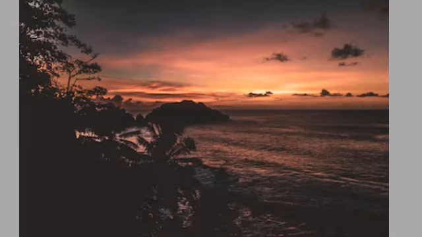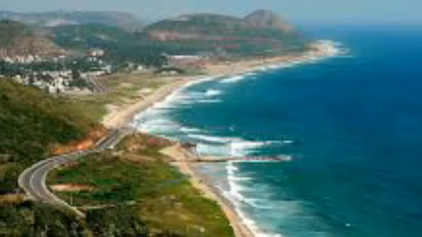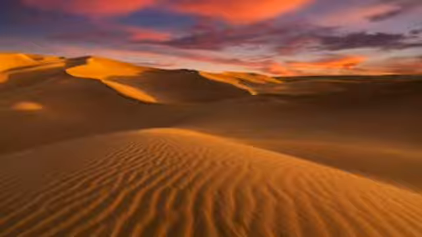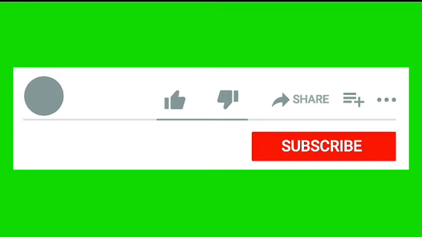Generally, relative humidity is more in the mornings and nights. In the afternoon, as temperature increases, relative humidity decreases. Near coastal areas, the relative humidity is more, and so the air is moist. In desert areas, relative humidity is less. In this way, in this presentation, we have learnt about humidity and its types.